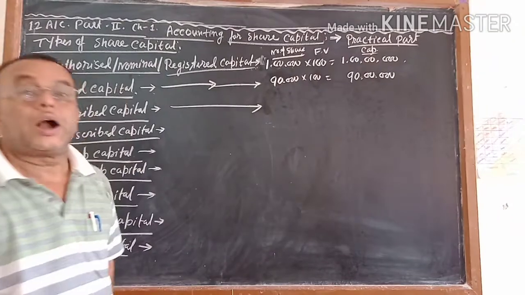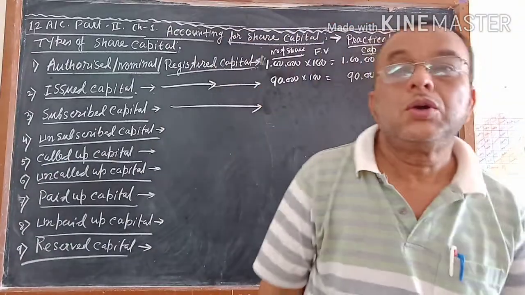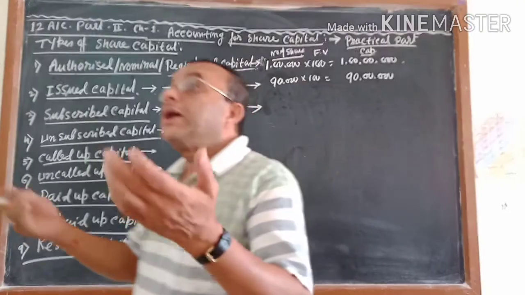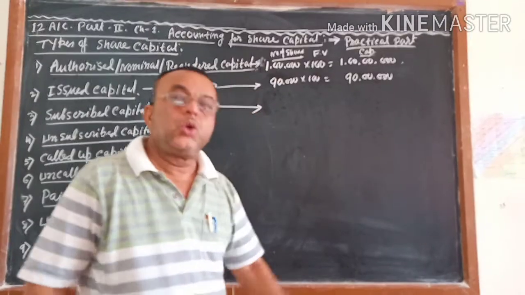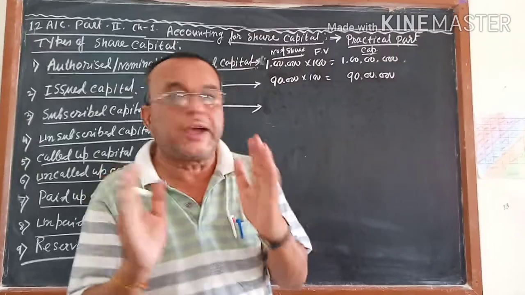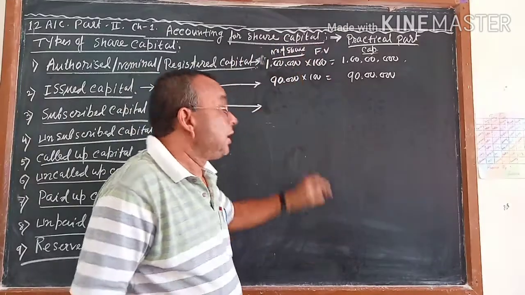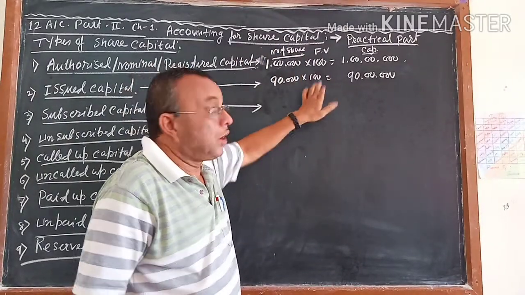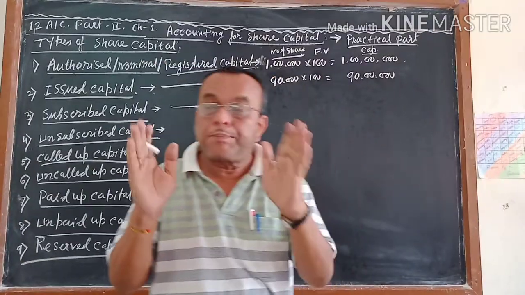It's called issued capital. Next comes subscribed capital. What does the word subscribed mean? Subscribed means those who are ready to accept or ready to buy your share. You have the permission from the government that you will be able to issue 1 lakh shares of rupees 100 each, and out of that you want to issue 90,000 into 100. You have published that in the paper.